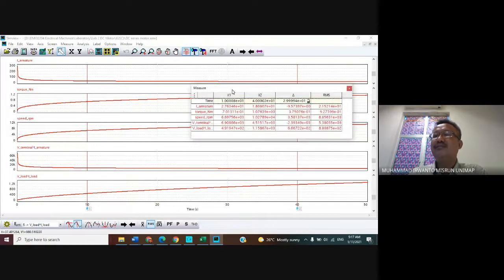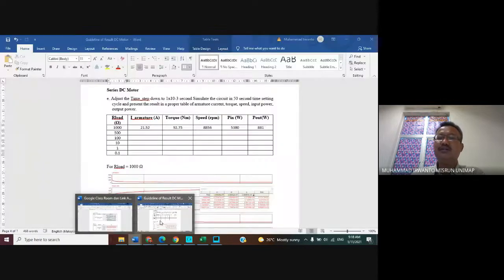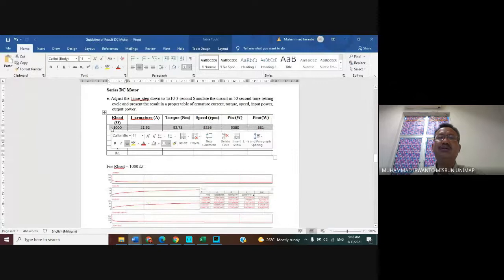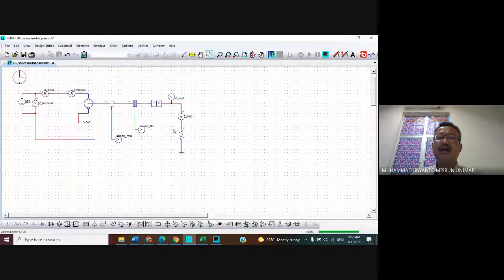So armature current is 21.5, torque 92.7, speed 8,856, until output power 181 watt. So you can write it in this table. This is for the 1000 ohms R load.